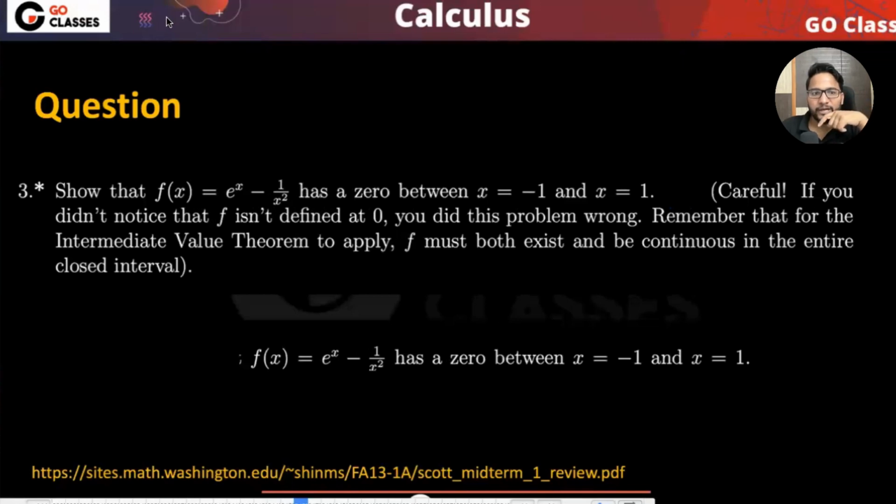And then they are saying, be careful. This function is not continuous at this 0. So the function is not continuous in this range. If this is continuous, then I think you can easily prove it, right? At 1, it is greater than 0. At -1 also it is greater than 0, right?